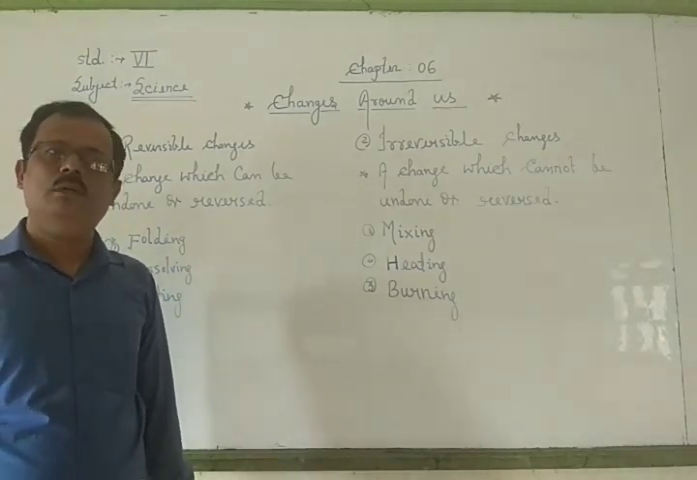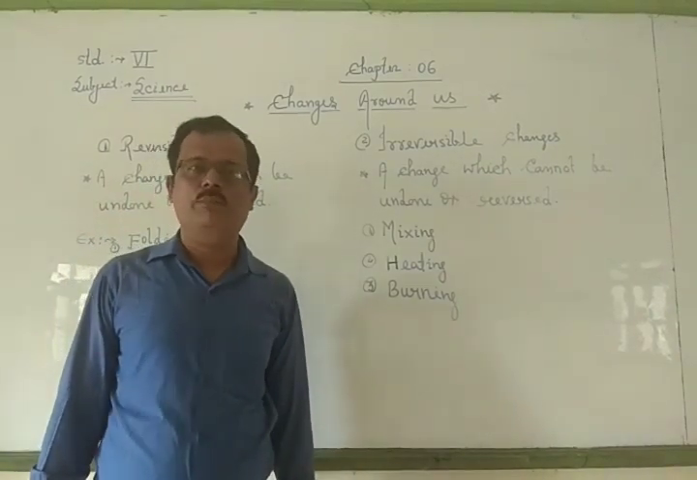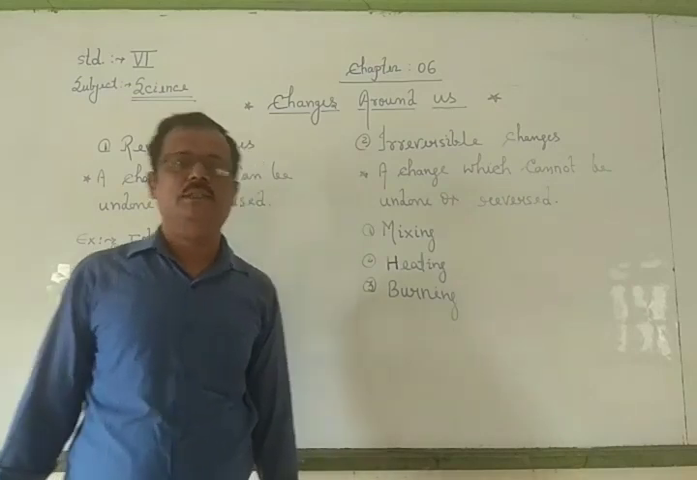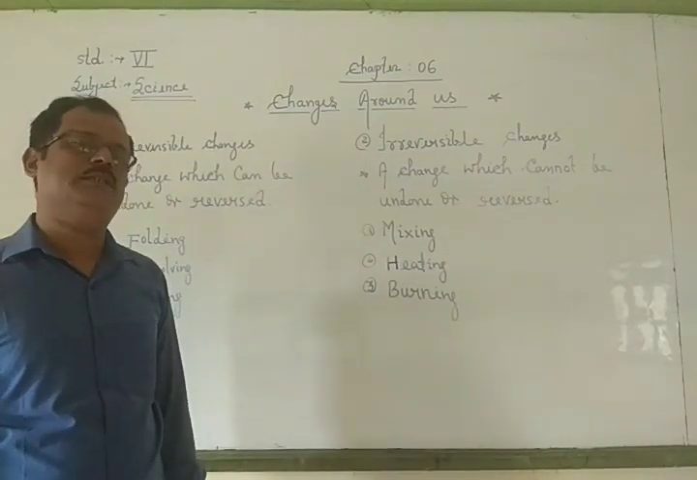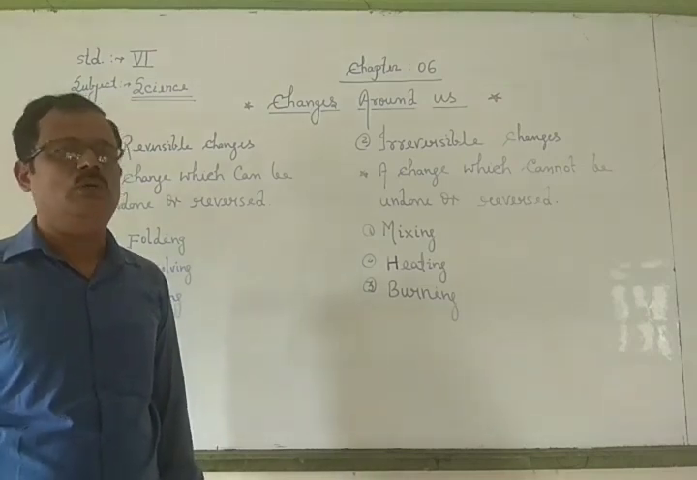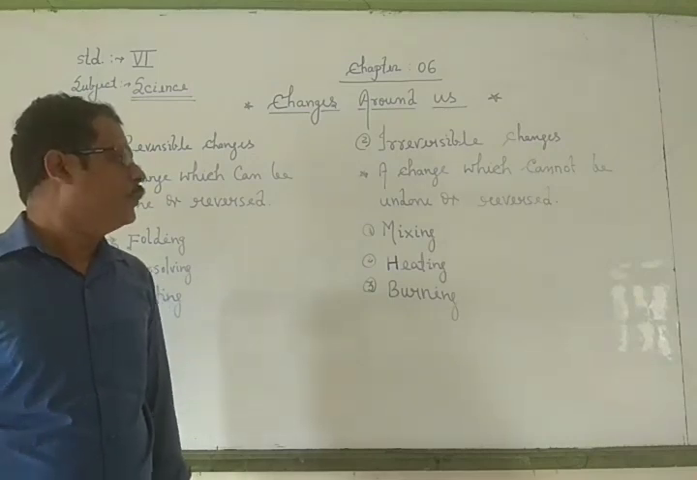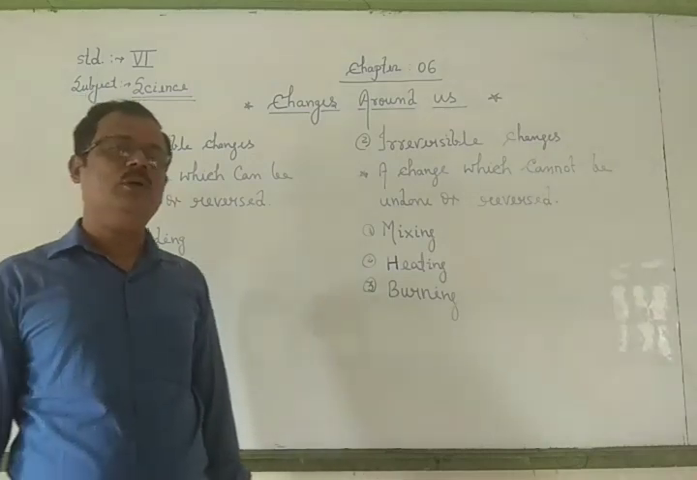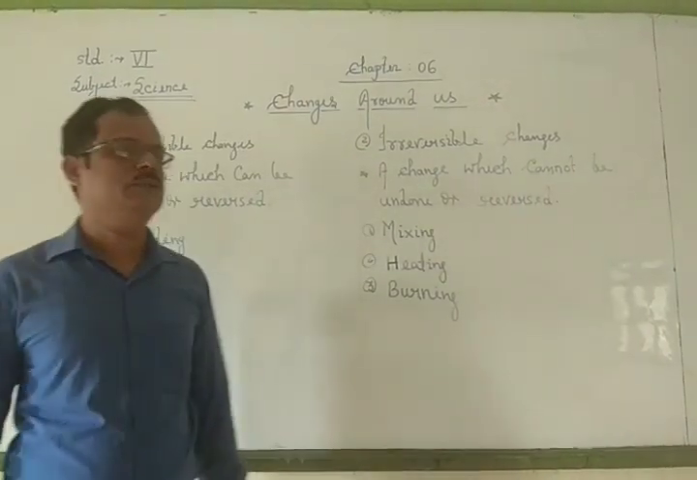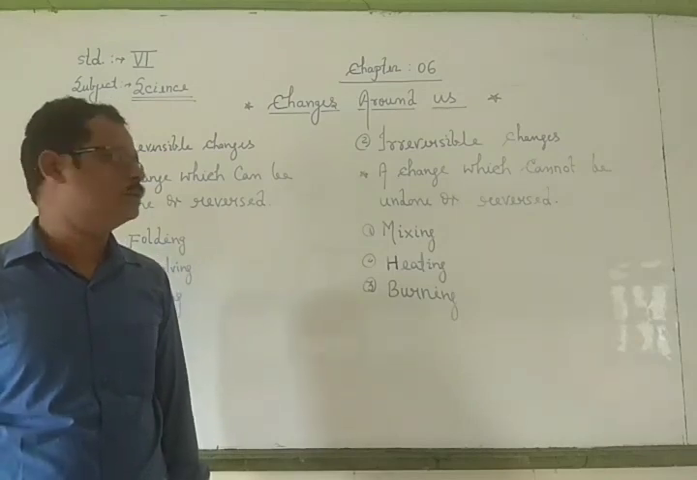As example, rising of sun, growth of plants, growth of animals, and also water changing to ice, burning of substances. So in different ways, various types of changes occur in our surroundings. In this chapter, we will learn about these types of changes. So these various types of changes occur in everyday life, around us.